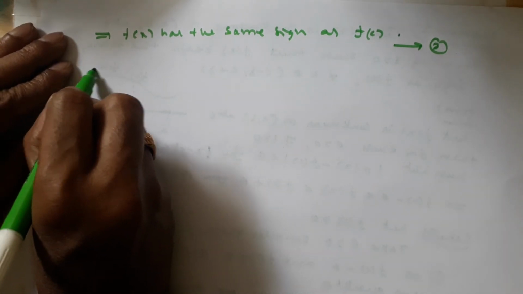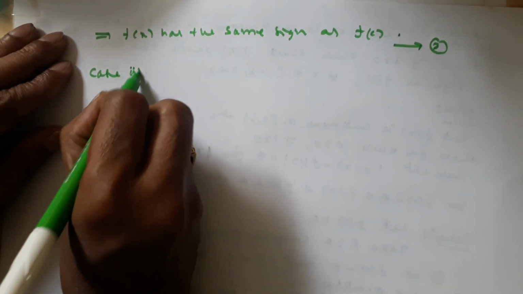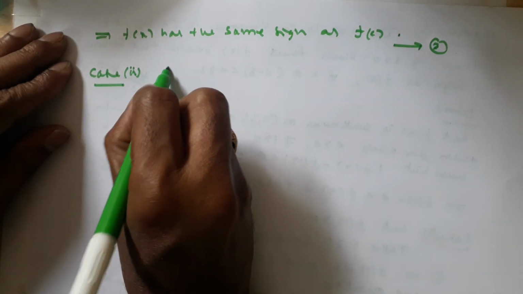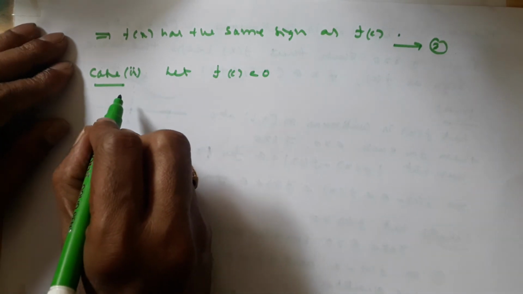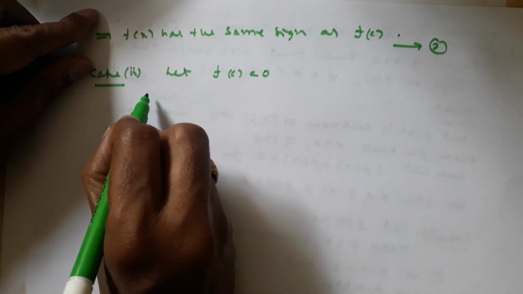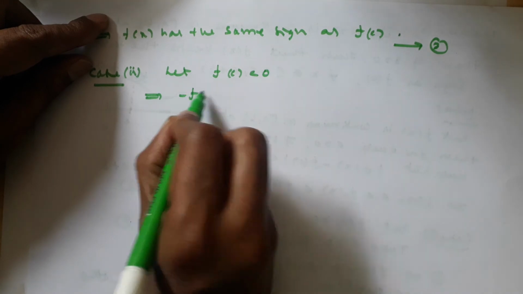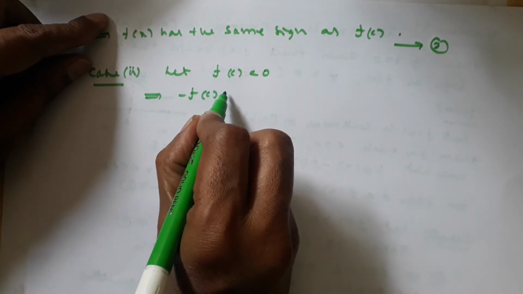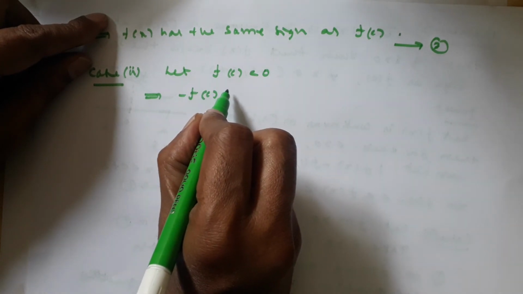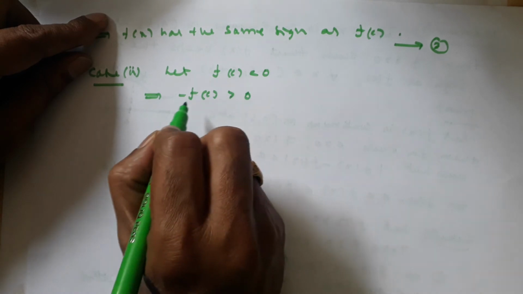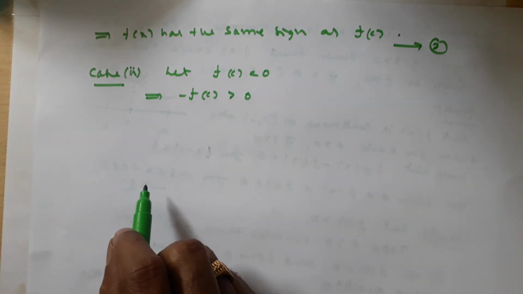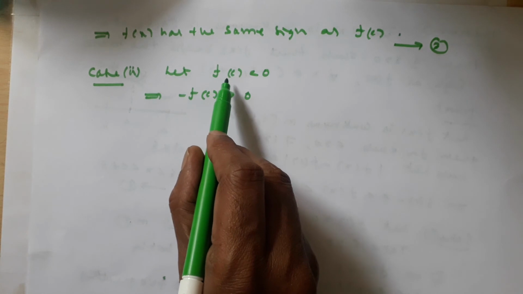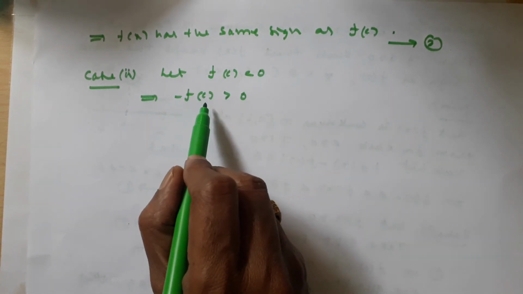Next, now case 2. Let f of c be less than 0. That implies minus f of c is greater than 0. So minus f of c is greater than 0, right? Because f of c is less than 0, means minus 2, so minus of minus 2 must be plus 2.